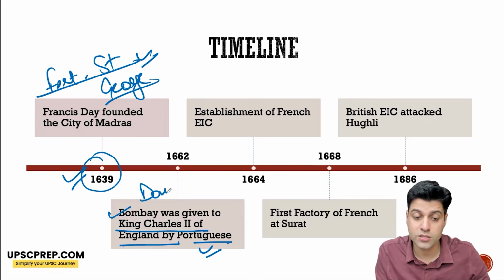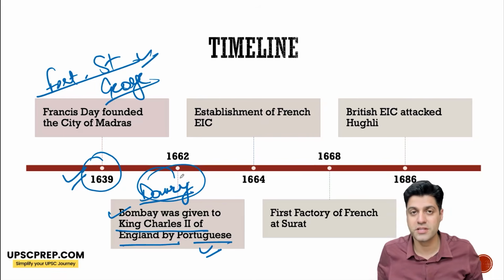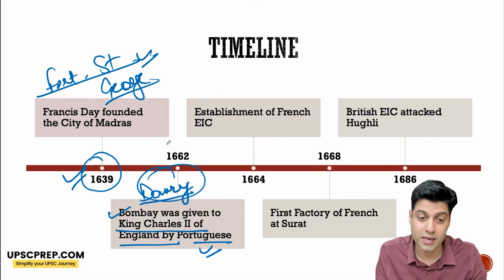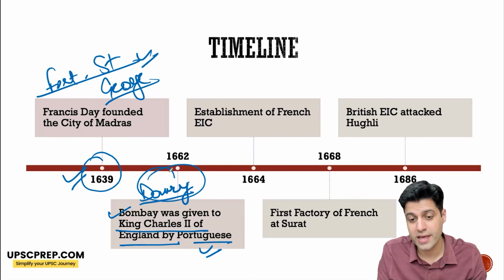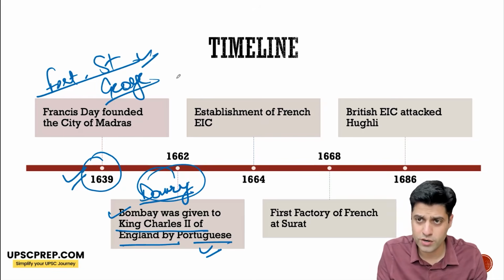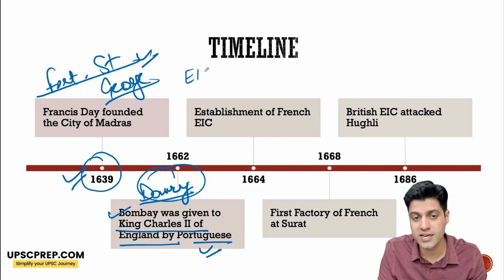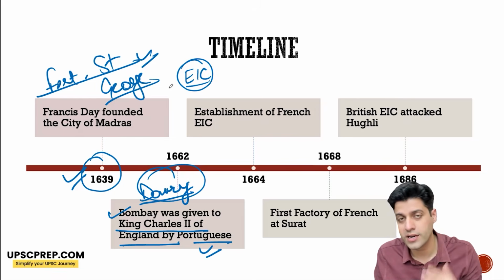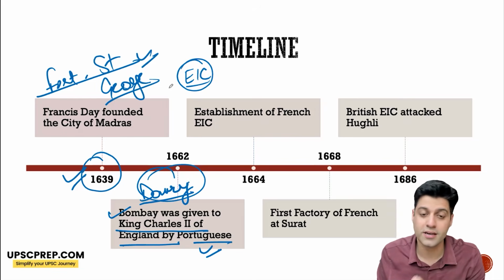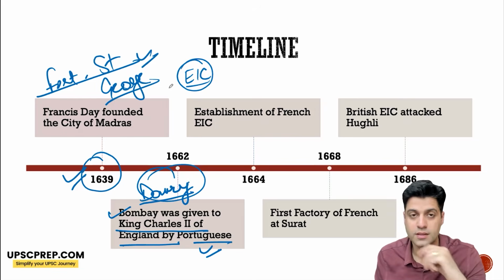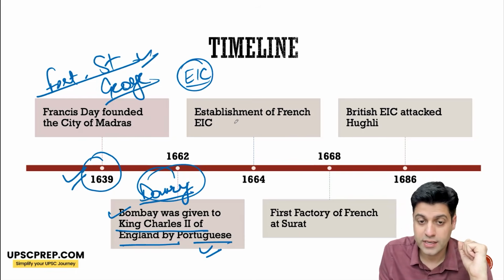As a dowry, because King Charles II married a Portuguese princess, and in dowry came Bombay. A few years later, Bombay was handed over to the English East India Company on a very nominal annual rent.